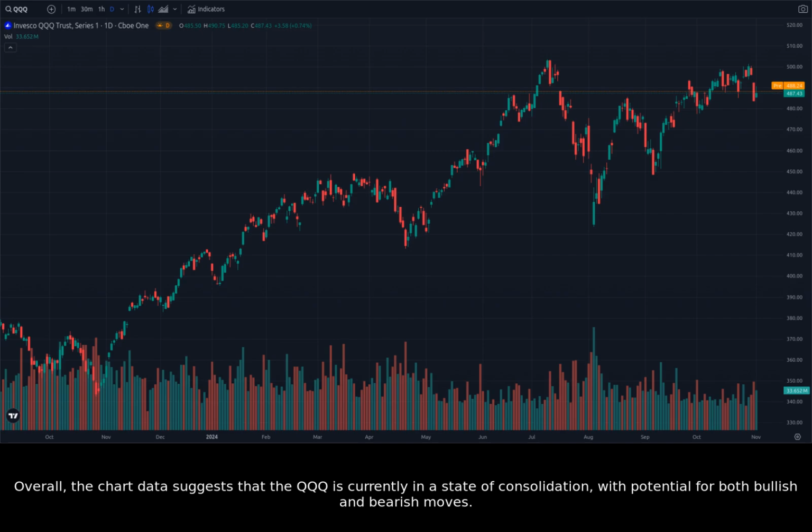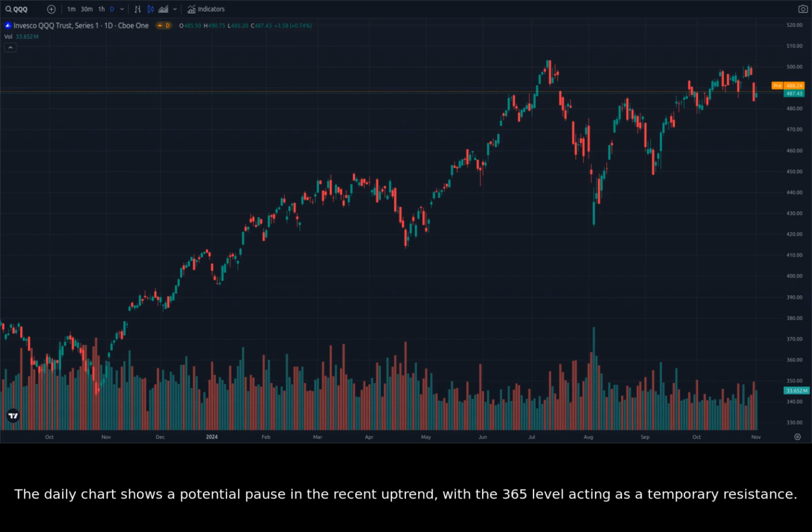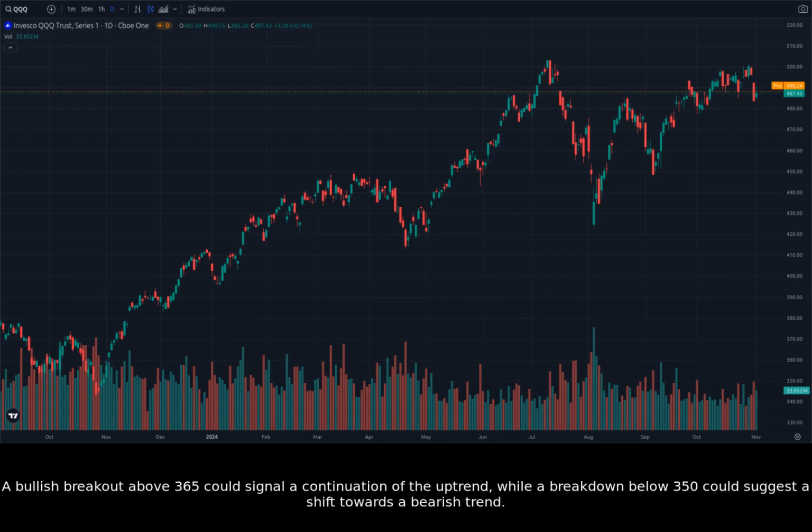Overall, the chart data suggests that the QQQ is currently in a state of consolidation, with potential for both bullish and bearish moves. The daily chart shows a potential pause in the recent uptrend, with the 365 level acting as a temporary resistance. A bullish breakout above 365 could signal a continuation of the uptrend, while a breakdown below 350 could suggest a shift towards a bearish trend.